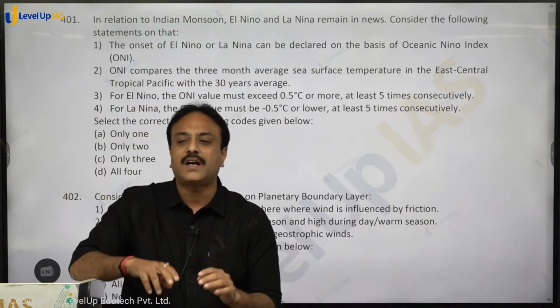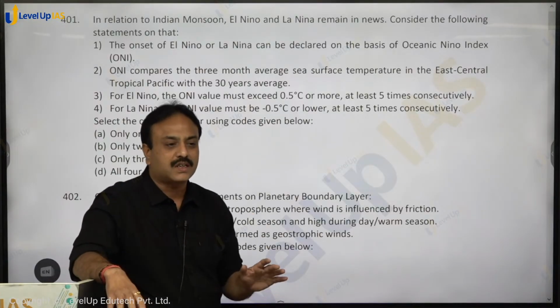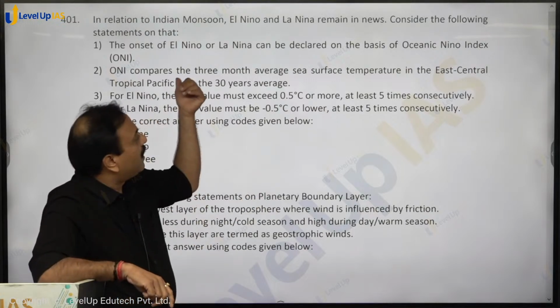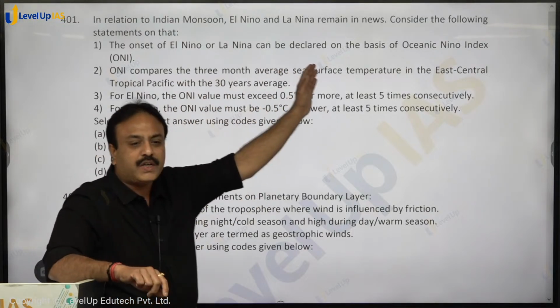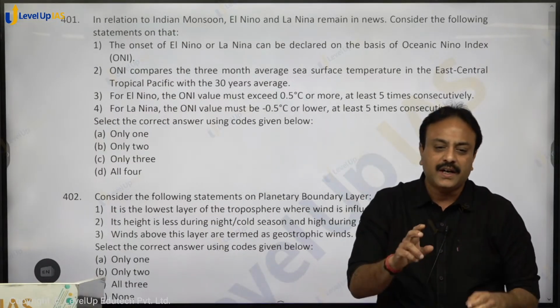Now El Nino, La Nina we keep on hearing, it is related to Indian monsoon. How is El Nino forecasted, how are El Nino or La Nina declared, or who declares that? First of all, it is declared on the basis of the Ocean Nino Index. First statement, the Ocean Nino Index is given by which organization? It is given by